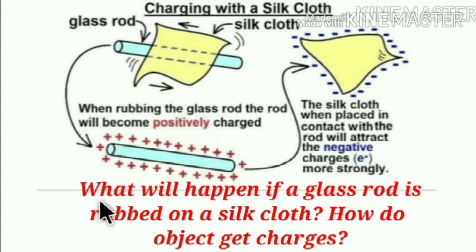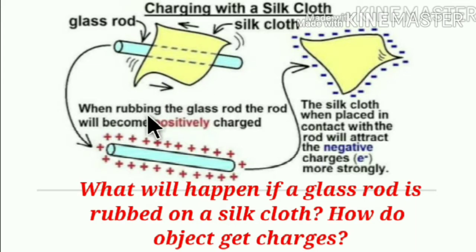Next question: what will happen if a glass rod is rubbed on a silk cloth? Rubbed means friction. How do objects get charges? Let us see here. This is a glass rod. This is a yellow colored silk cloth.